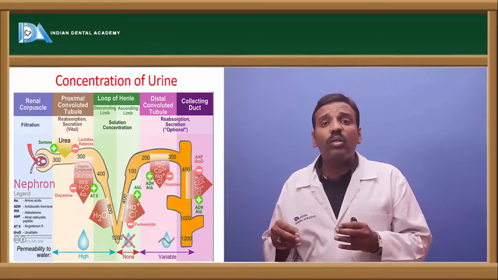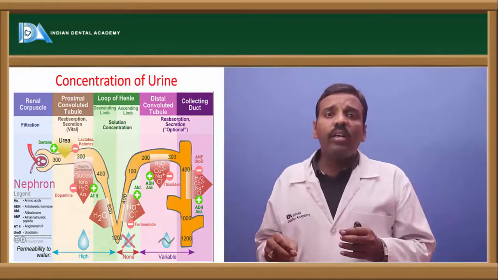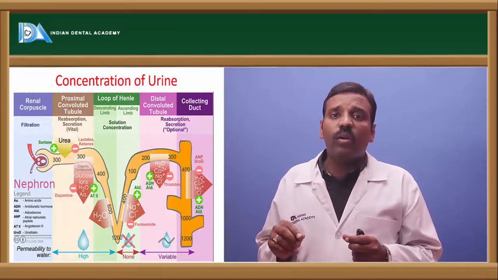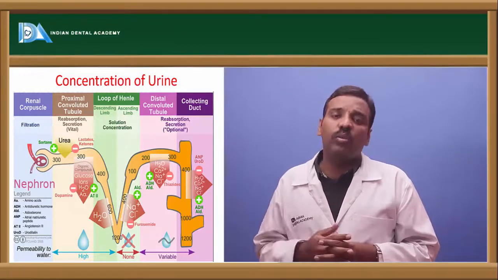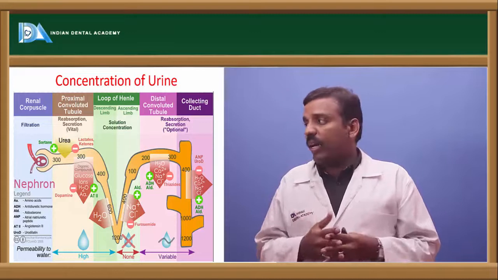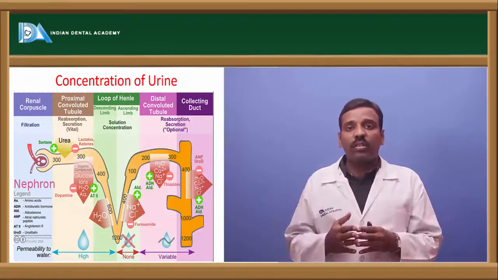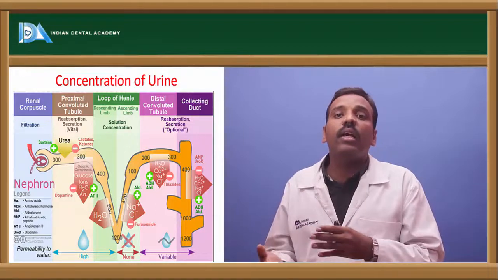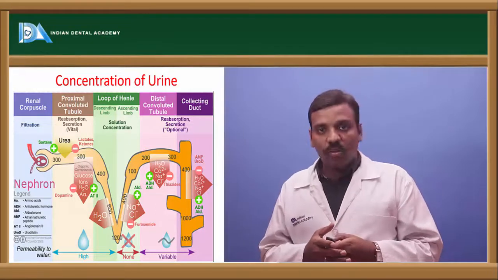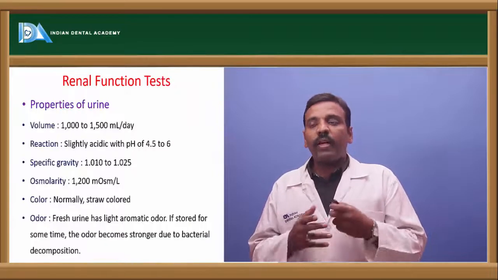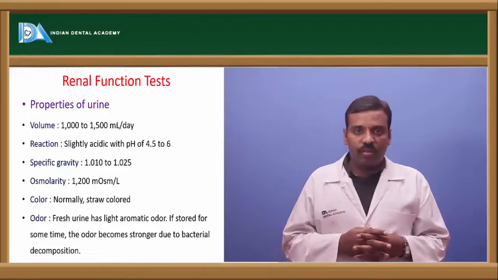This is the final concentration of the urine, about 1200 milliosmoles. The concentration gradients change during the exchanging, removal and adding of substances.